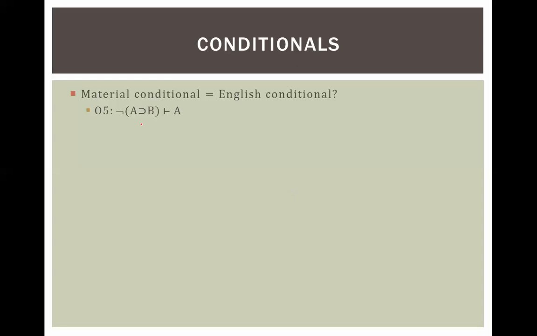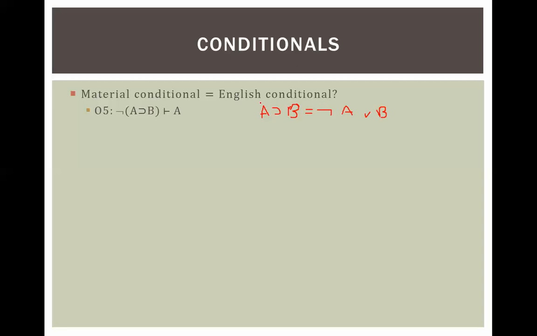Finally, you have this one. Now this one is pretty easy to prove, I think. So I'll just very briefly prove it to you. Remember that A materially implies B equals not A or B, right? And this is true if at least one of these two things is true, right?